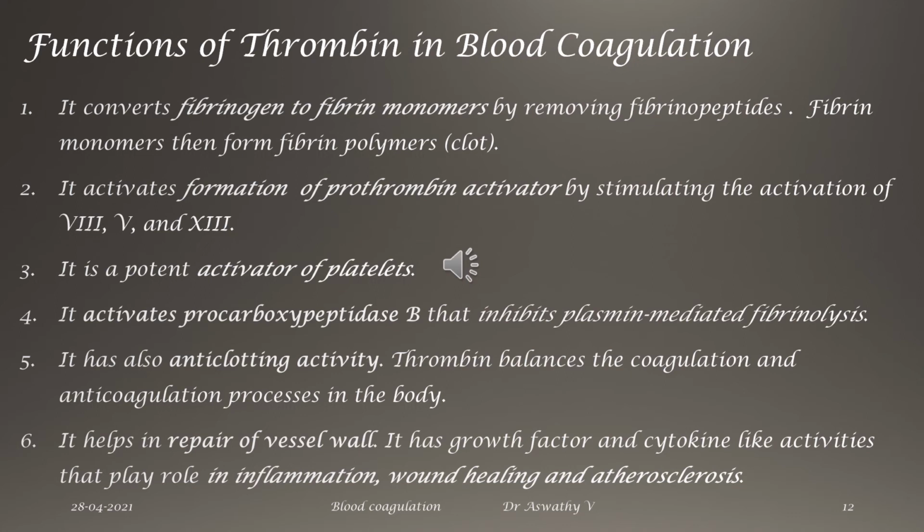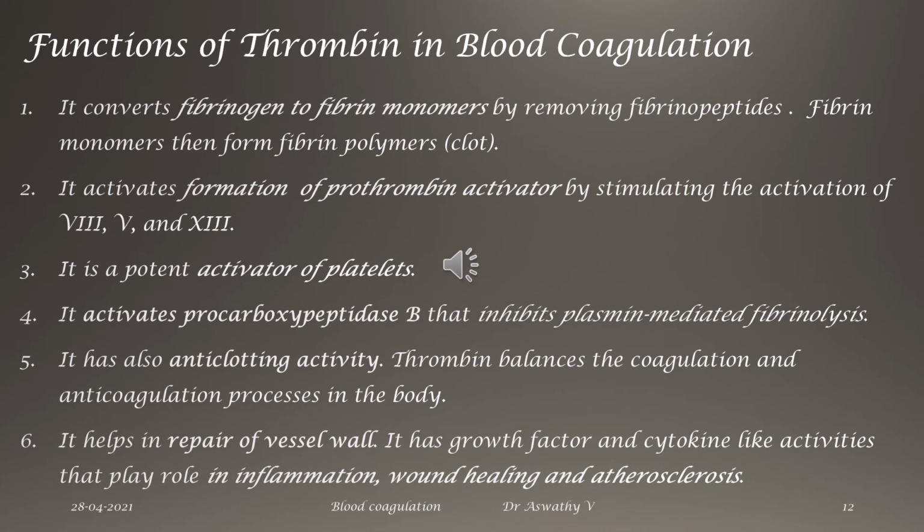Then it activates procarboxypeptidase B that inhibits plasmin mediated fibrinolysis. This plasmin is a protein which is present in the anti-clotting mechanism. Plasmin will digest the fibrin threads so that the blood flow is resumed after the clot formation.